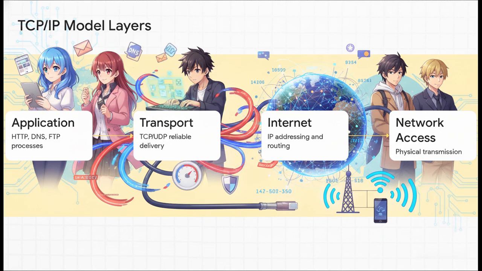Right beneath that is the transport layer, where TCP and UDP decide exactly how your data will be reliably or speedily delivered. Then comes the internet layer, which uses IP addresses to route your packets globally. And finally, right at the bottom, the network access layer translates all of this into physical reality, the actual Wi-Fi signals and fiber optic cables. Now, when you build a software business, you're mostly playing up in that top layer, sure, but your success depends entirely on the 3 layers beneath it.